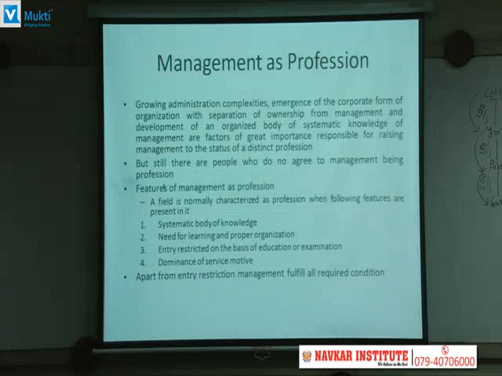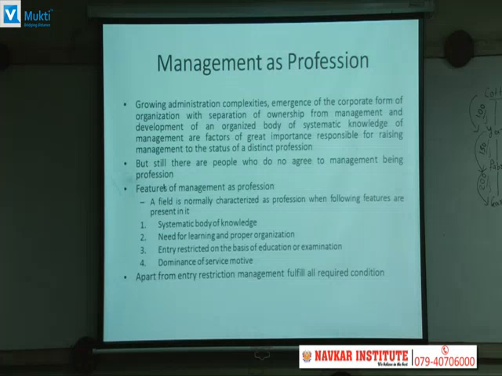Now we'll consider some of the characteristics, what is the meaning of profession, and then we try to evaluate whether management is a profession or not. जैसे जैसे एडमिनिस्ट्रेटिव कॉम्प्लेक्सिटी बढ़ रही है, जैसे जैसे नया कॉर्पोरेट फॉर्म ऑर्गेनाइज हो रहा है, जैसे जैसे ऑनरशिप एंड मैनेजमेंट दोनों अलग अलग होने लगे हैं, सो एवरीडे मैनेजर की रिस्पॉन्सिबिलिटी बढ़ रही है और उसको एक डिस्टिंक्ट प्रोफेशन का स्टेटस देने का एक टाइम आ रहा है. So there are many people who are agreeing that management is a profession. There are many people who are not agreeing about that.